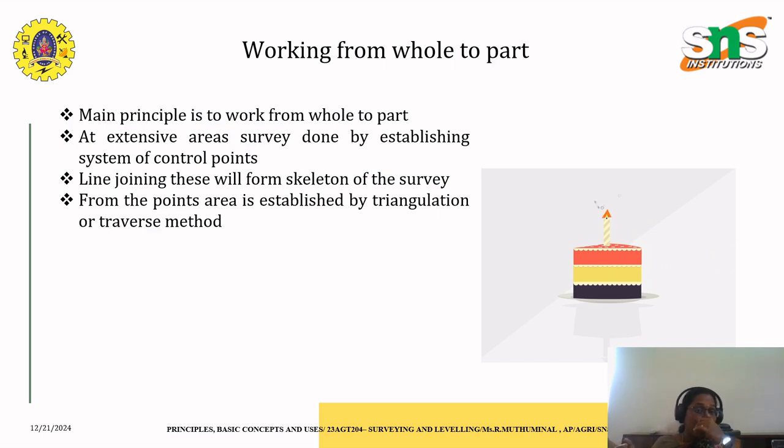So if I split them up into a square or a traverse or a polygon, and I create a diagonal in between, it will give me two triangles. That is why the most common principle involved in surveying is triangulation.